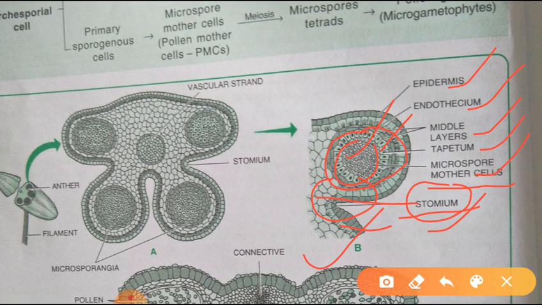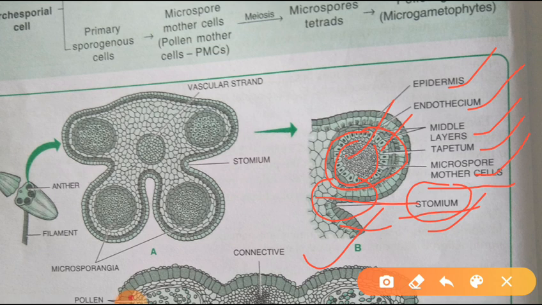The endothecium is the fibrous layer present below the epidermis. Below the endothecium there is a 2 to 3 celled region known as the middle layer, which disintegrates when the anther matures.